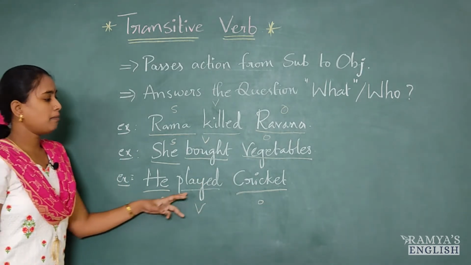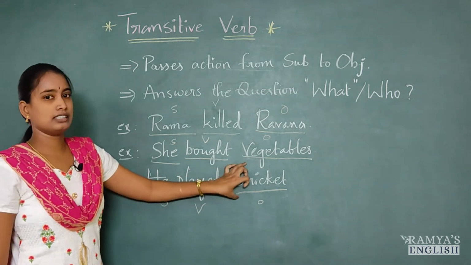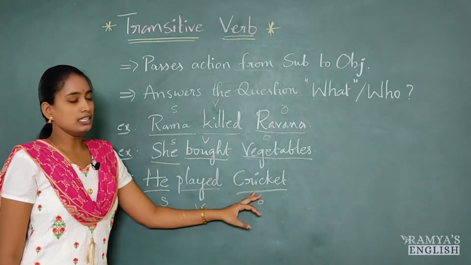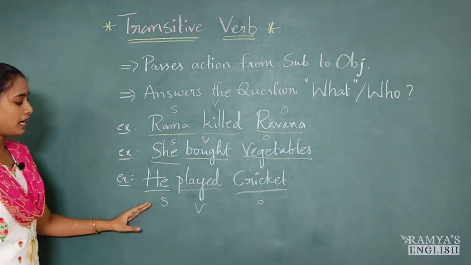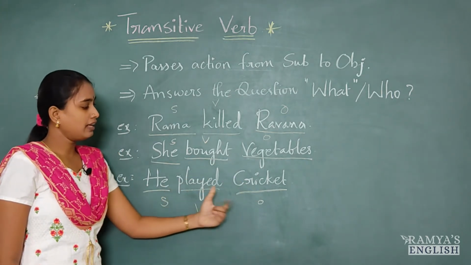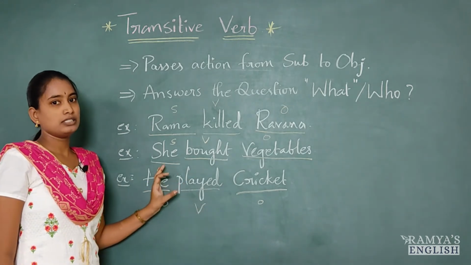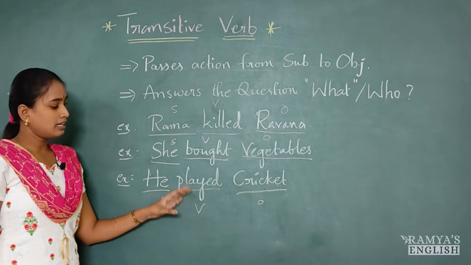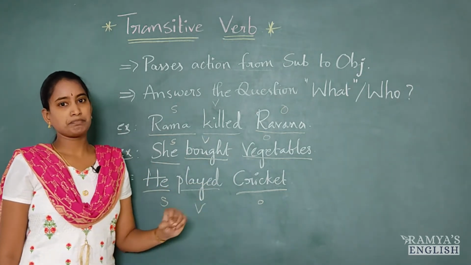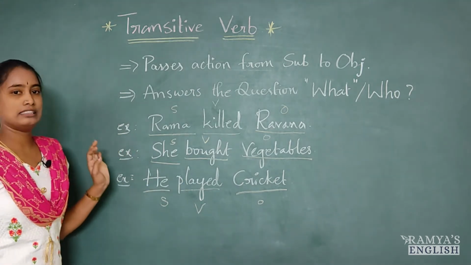And next example, he played cricket. He is doing some action on the cricket. So this playing action is passed from him on the cricket. That action is done by the subject onto the object. He is playing cricket. So this is a direct object. He is doing some action on that. He is performing. So this action is done by him and passed by him over the object. So this is the definition and introduction about transitive verbs.